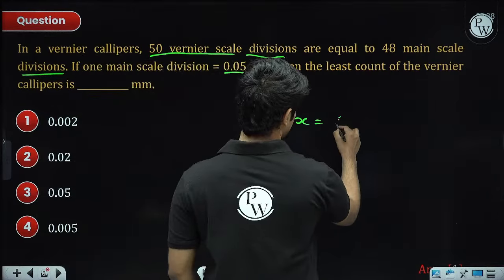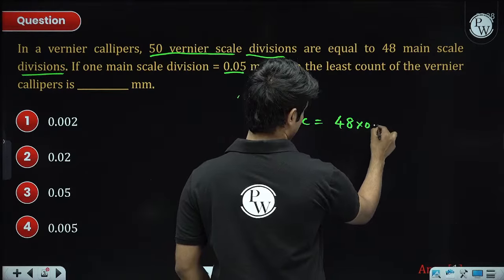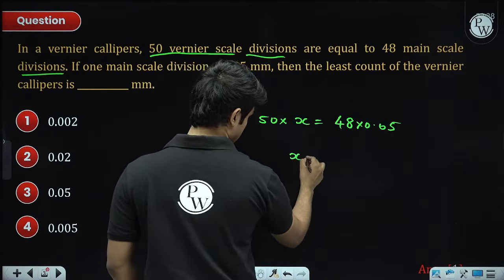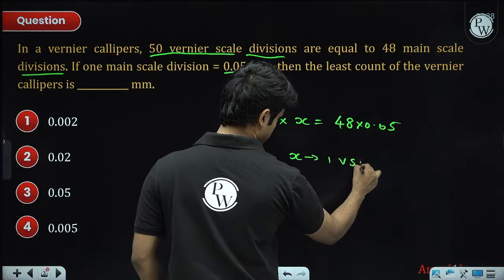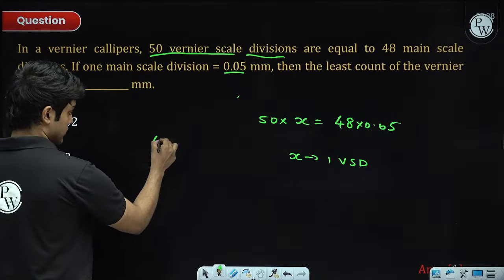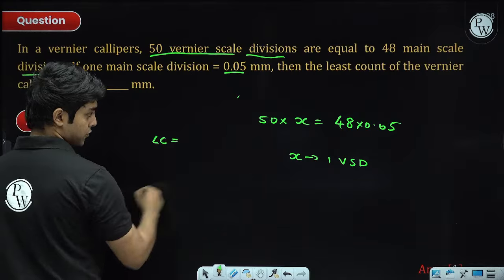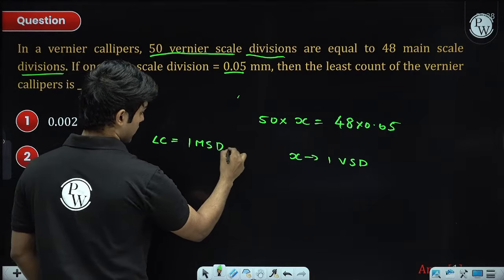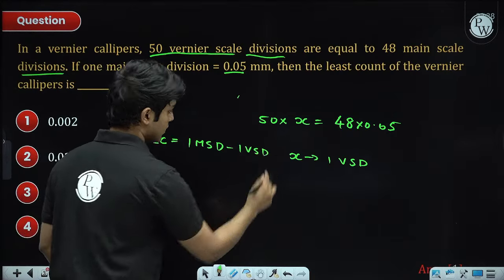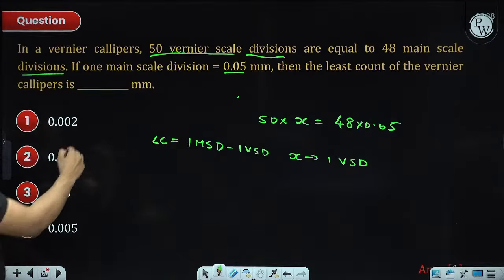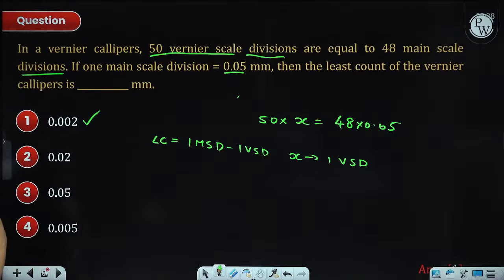So 48 times 0.05. From here you can get x, which is one Vernier scale division. And the least count, this formula most of you must be knowing. It's one main scale division minus one Vernier scale division, and once you solve it, the answer will be option 1.